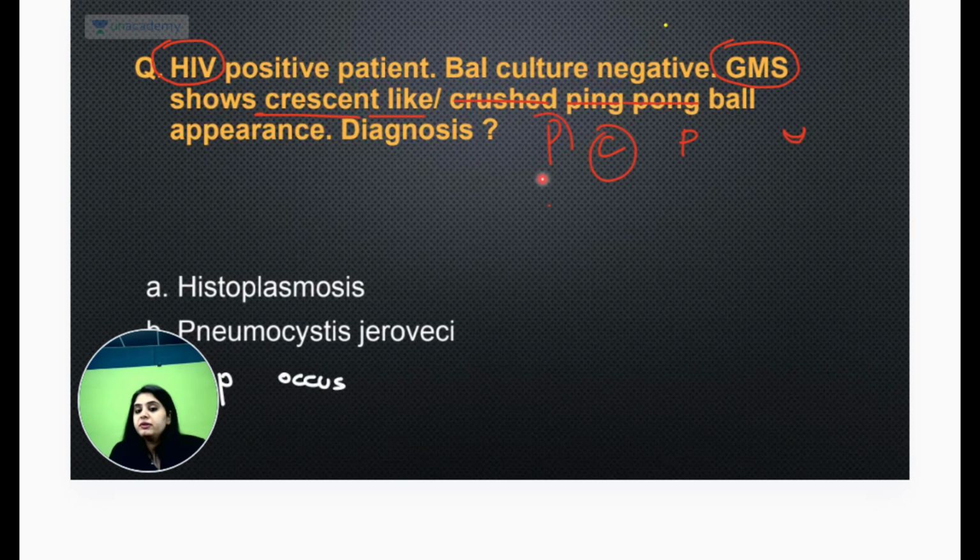So that crushed ping pong ball means pneumocystis carinii pneumonia and all the other things that were there, just in case that crescent and ping pong did not strike you. They told you BAL was non-cultivable. Firstly, Pneumocystis carinii is non-cultivable. It does not happen to have any culture media. Secondly, the stain for Pneumocystis carinii is Gomori methenamine silver stain. Thirdly, it is an opportunistic infection, HIV, which occurs at a CD4 count of less than 200. So, matlab, everything in the question other than this was also pointing towards Pneumocystis jirovecii or Pneumocystis carinii pneumonia. Now, going forward, can you tell me what are the 4 times PCP? Abhi, the same question will come in INI also.